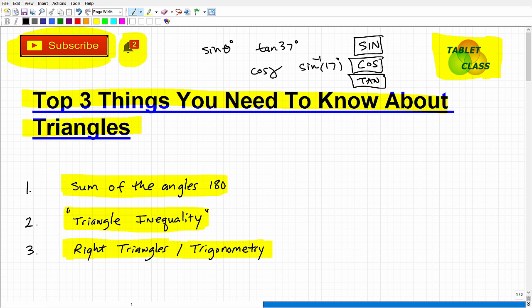This is an extremely important part of math, trigonometry, okay? And I'm not going to get into trigonometry, but I'm going to focus on something about triangles that you want to know, okay? And that is right triangles. Now, right triangles are extremely important in mathematics, okay? They just come up over and over.